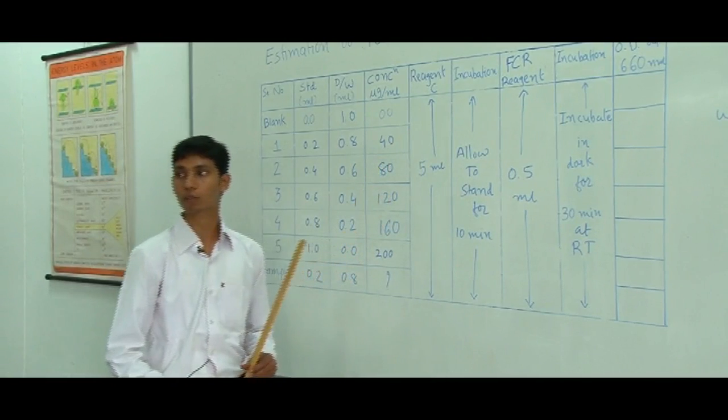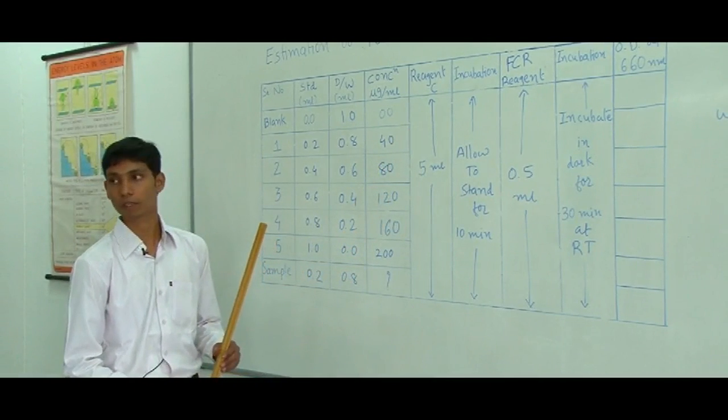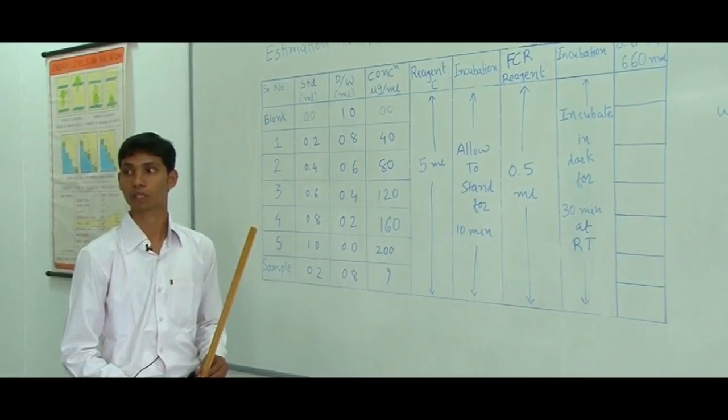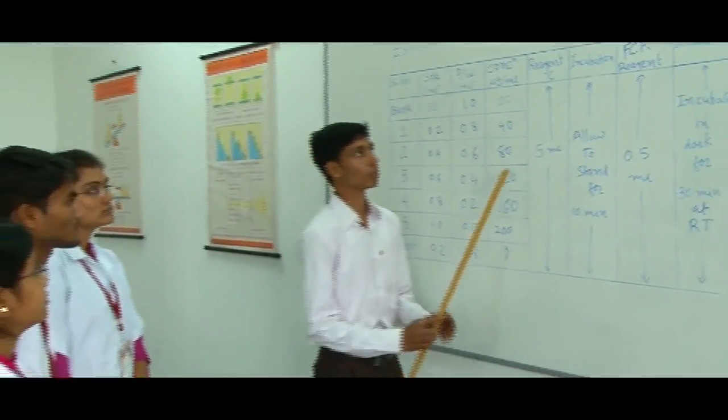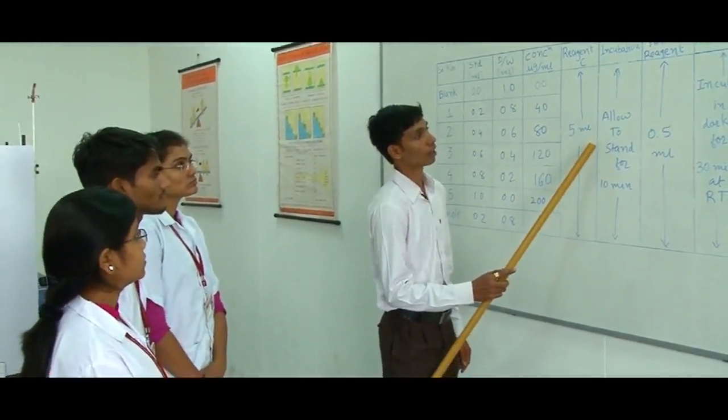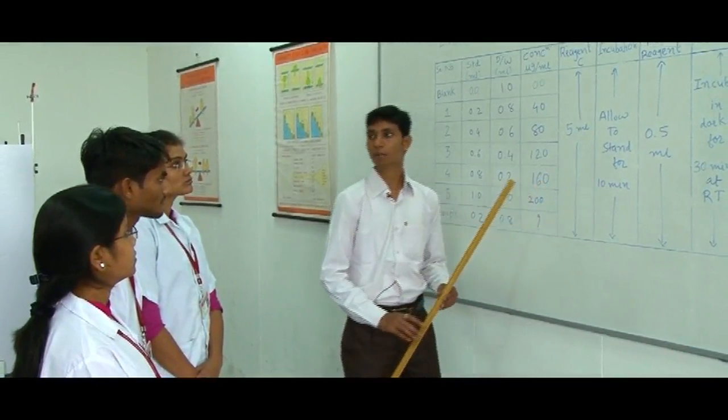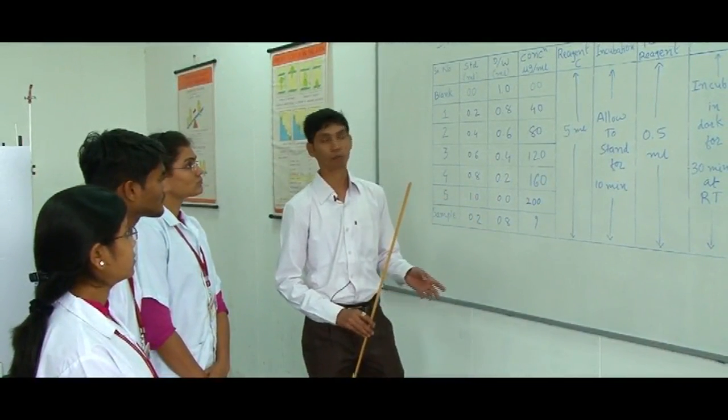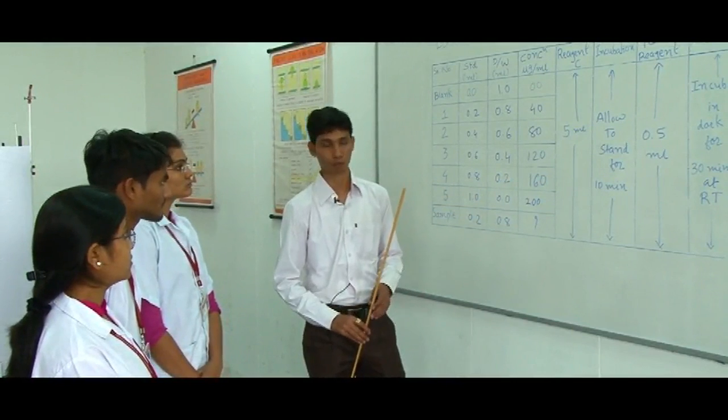Reagent C is the alkaline copper solution. Blue color will be developed because of the copper sulfate present in the alkaline copper solution. Then we have to incubate and allow it to stand for 10 minutes. So it's a 10 minute incubation, which gives time for the protein to react with the alkaline copper solution.